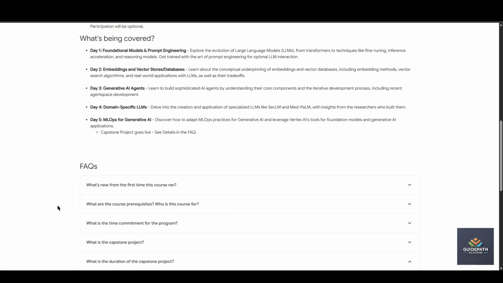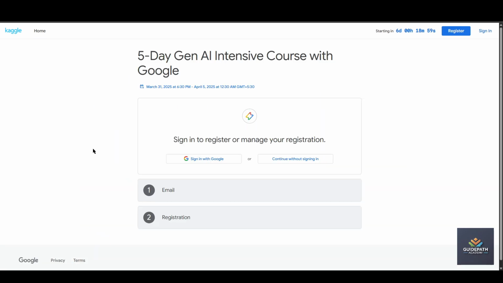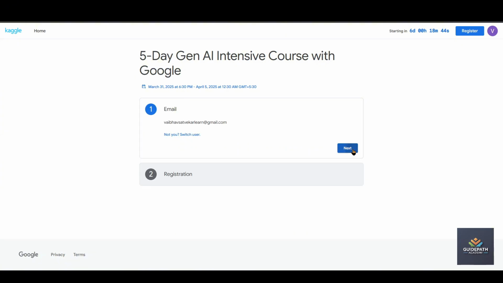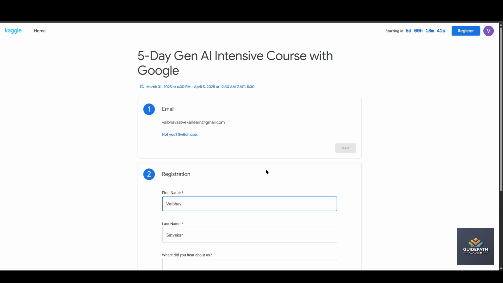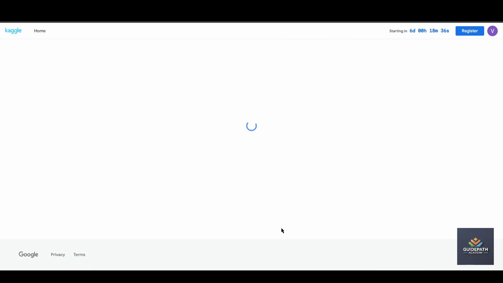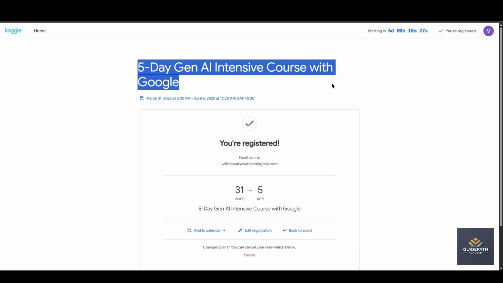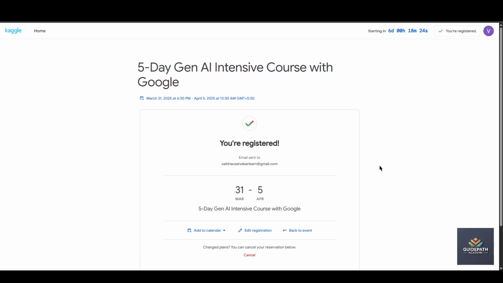Now we will go to the next step: how you can enroll. Just click on the registration button. After that, you have to sign in with your current Google account. Just click on next, enter your name and everything, and register. You are now registered for the 5-day Gen AI Intensive course with Google. You will get all the details in your registered email ID: your Google Meet link, your tasks, and your capstone project details.